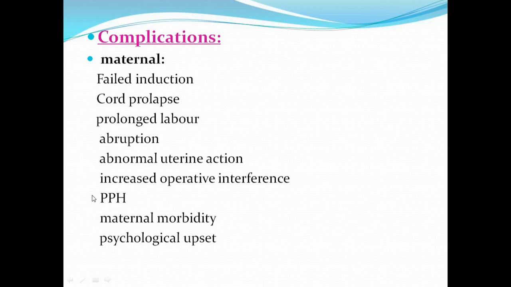Another one is postpartum hemorrhage. Postpartum hemorrhage is nothing but excessive bleeding from the uterine cavity after delivery of the baby and placenta. Normally, some amount of inevitable blood loss, about 200 ml, 300 ml, maximum 500 ml, does occur following a normal delivery or following a cesarean section. That is called inevitable blood loss. But if the amount of blood loss is beyond this volume, then it is called postpartum hemorrhage. And again, in cases of induction of labor, the risk of postpartum hemorrhage is also high.